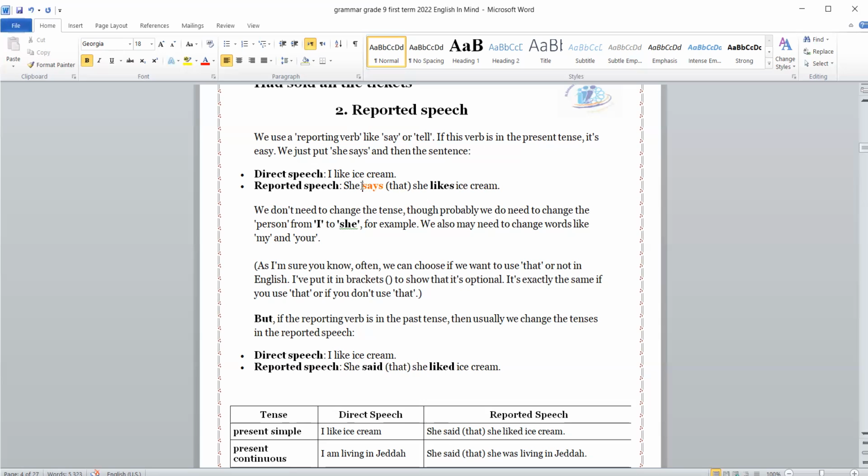Here, once the introductory verb is in the present simple like this, we don't have to change the tense of the main verb, the verb between inverted commas. So I just change the pronoun I to she, and then I added s because the pronoun here is she. She likes ice cream.